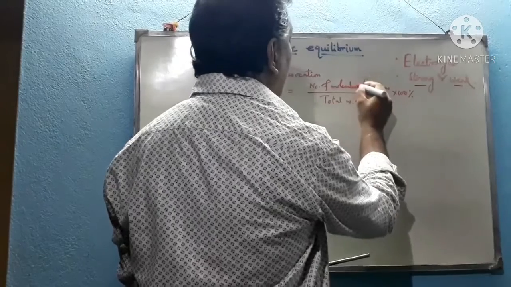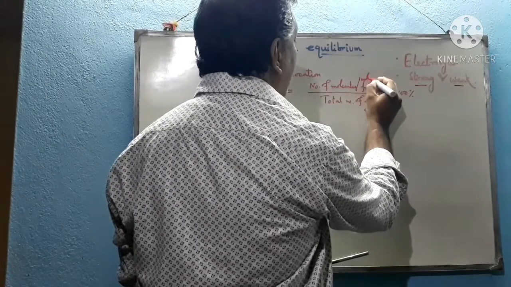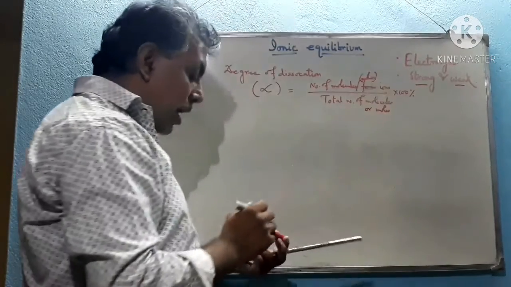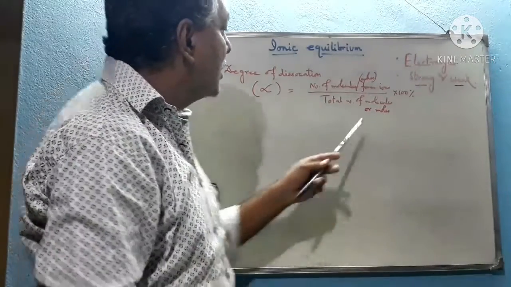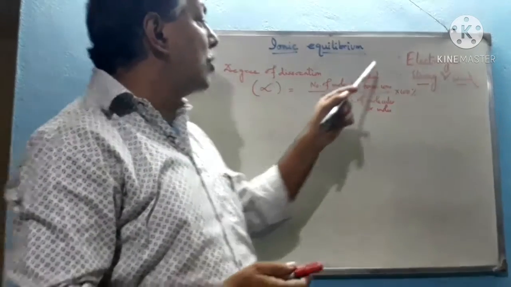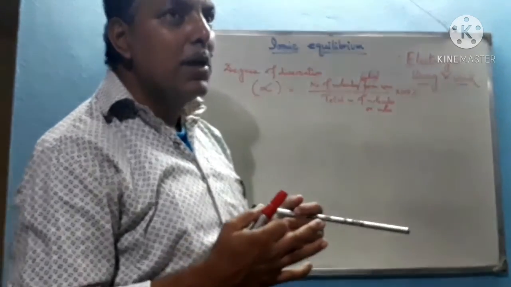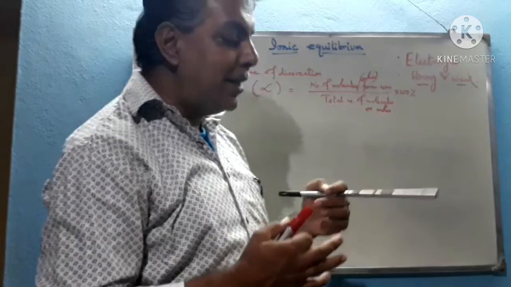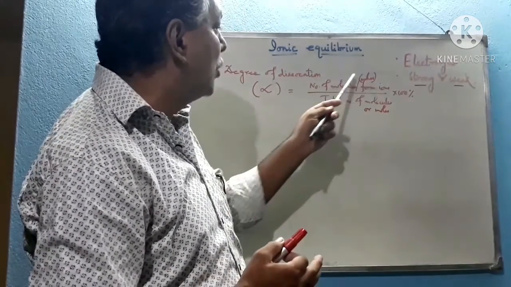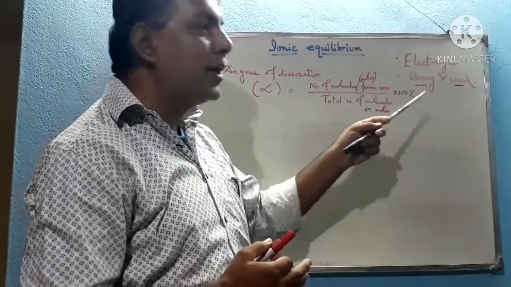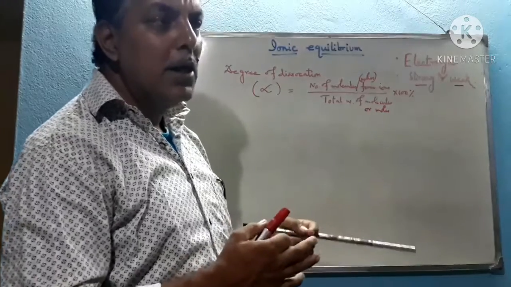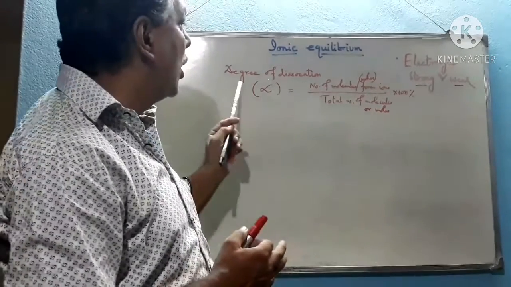So out of these molecules or moles, how many get dissociated to form ions? Let us assume that out of 100 moles, 20 moles get dissociated. Therefore, the expression becomes alpha equal to 20 by 100 into 100%, that means 20%. So that 20% is the degree of dissociation.